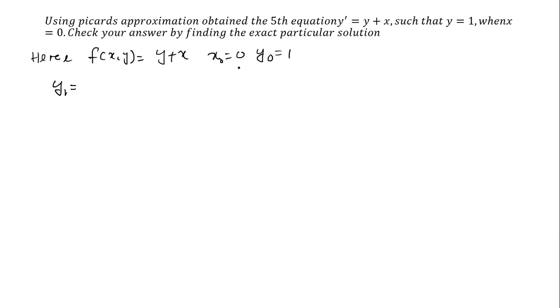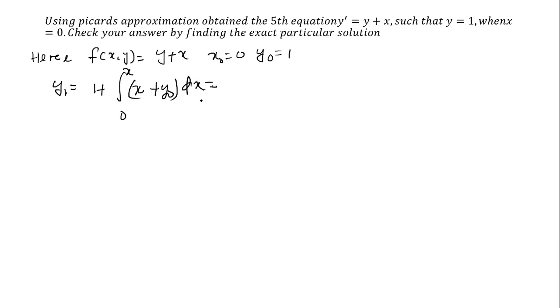That is y1 = y0 + the integration from 0 to x of f(x, y0) dx. After that, you integrate this result. The y0 value was 1, so you put it here and integrate.